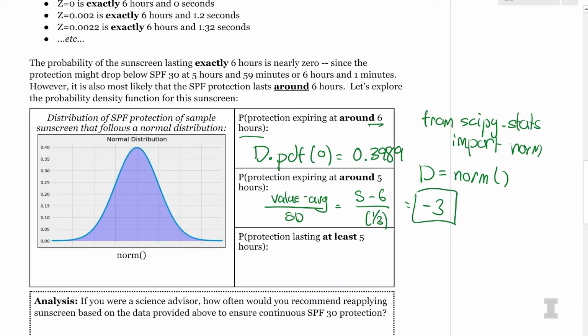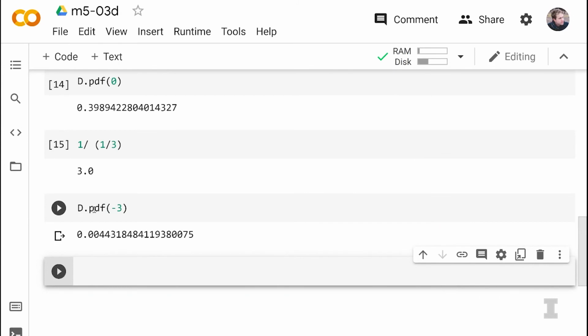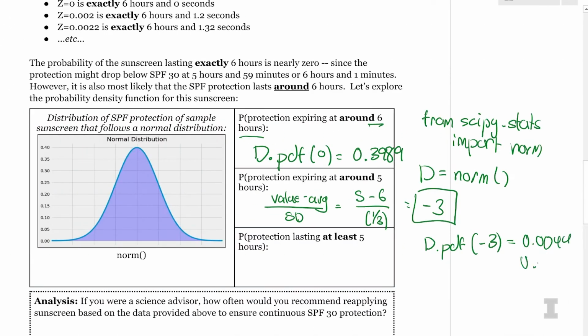So if I want to know what percent of people have their sunscreen expire around 5 hours, I can do d.pdf of -3. And what percentage of people do we have? So we get 0.0044. So 0.44% of people, less than half of 1%, have their sunscreen expiring around 5 hours.